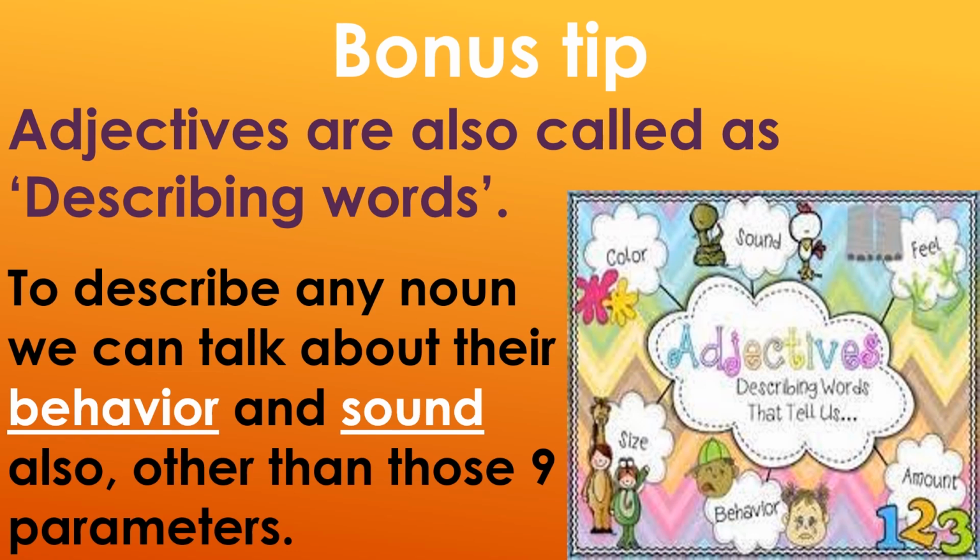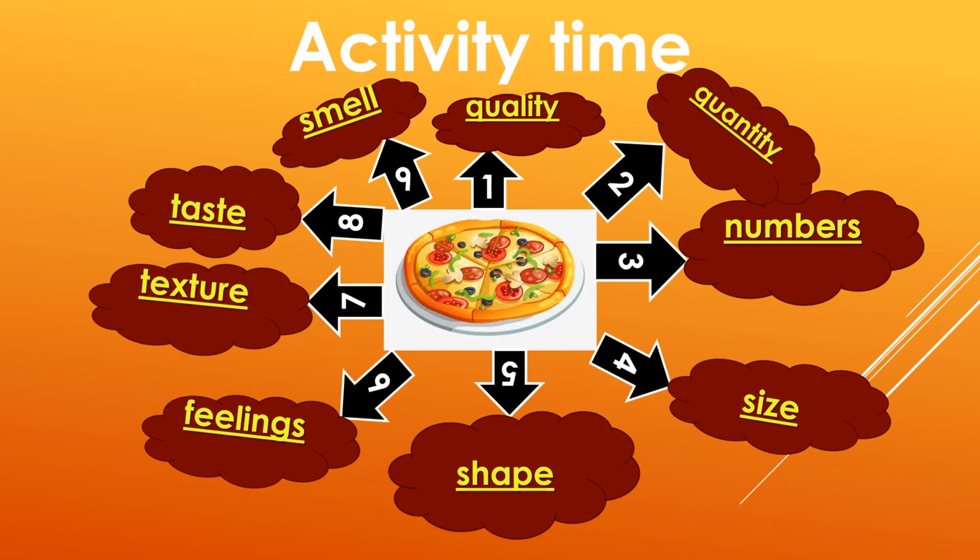Okay children, now activity time. There is a picture of a pizza and you have these 9 points, and you have to describe it. Tell about its quality, quantity, number, size, shape, feelings, texture, taste, smell. If you find some factors are not applicable to describe the pizza, you leave them blank. That's okay. But whatever is applicable, you describe.